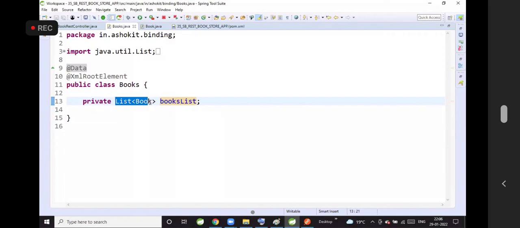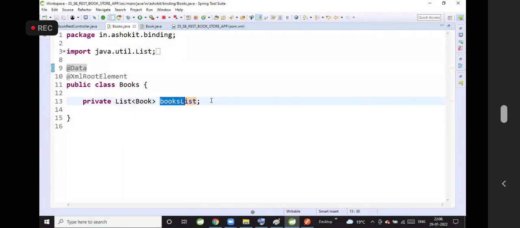Yes, this is the variable used to hold a list of Book objects. When I create this Books class object, I can set multiple Book objects to this variable in the form of a collection. Now, in order to set and get the data for the variable, I am adding @Data. What will this @Data do?